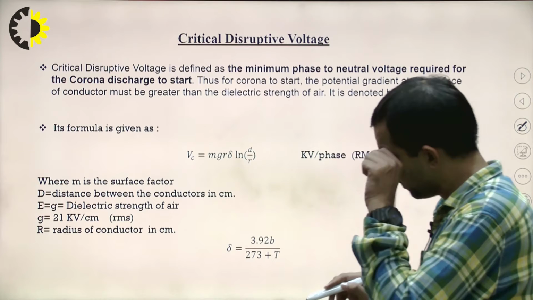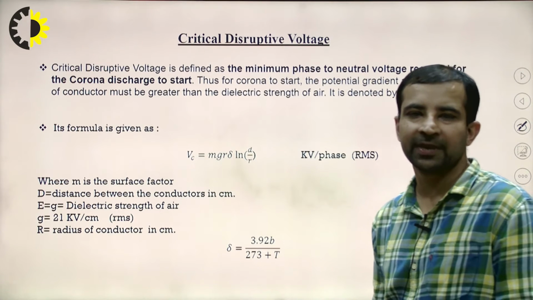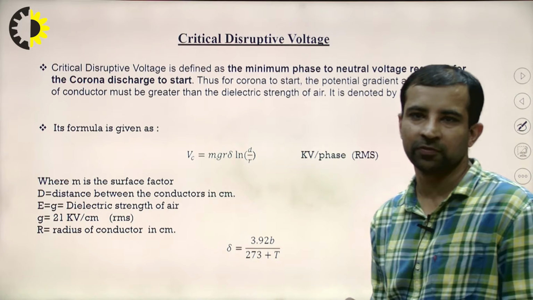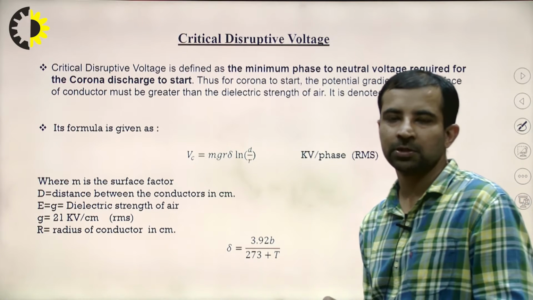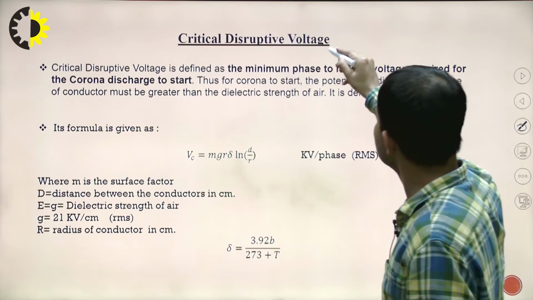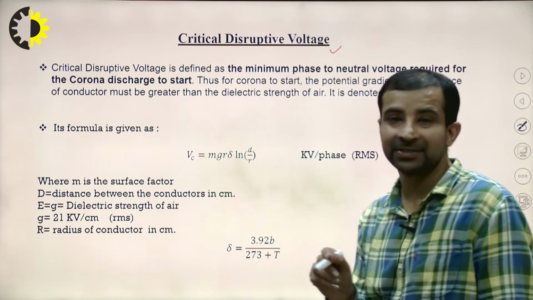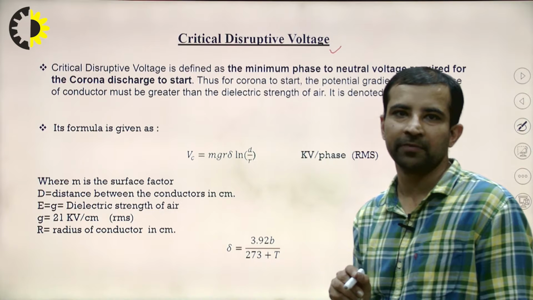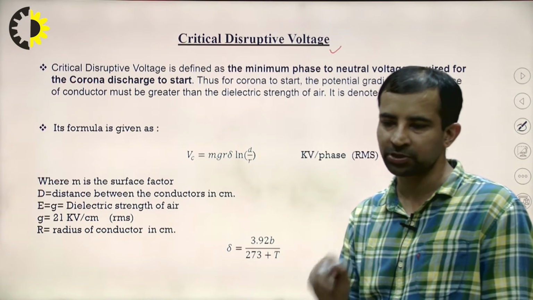Now, critical disruptive voltage. The concept is already clear that the electric field must be greater than the dielectric strength of the air. But there are some basic concepts or terminology that come in the corona. What is critical disruptive voltage? That is one of the important topics that comes under the corona. It is the minimum phase to neutral voltage required for the corona discharge to start.